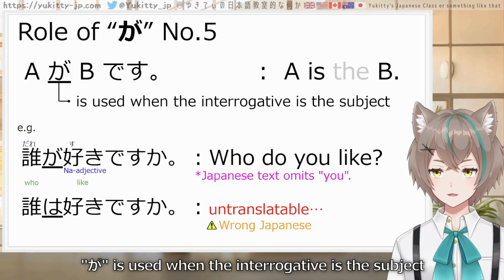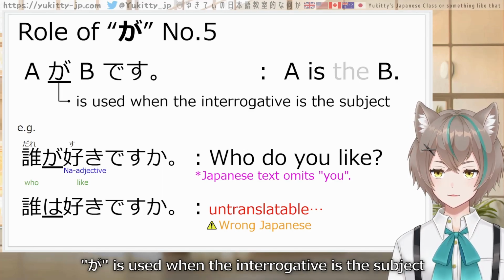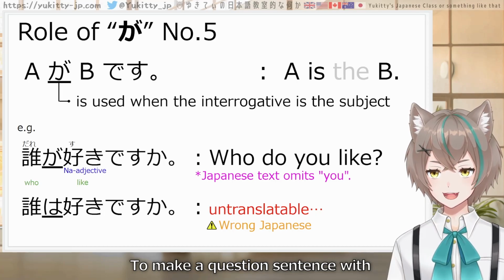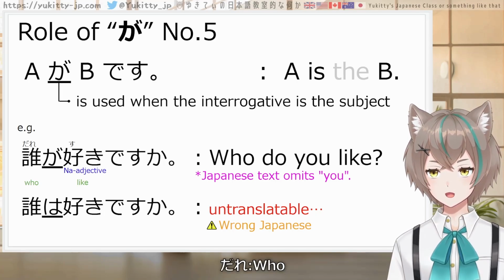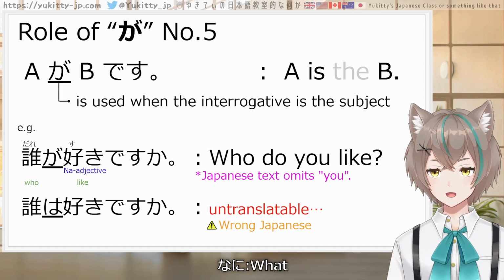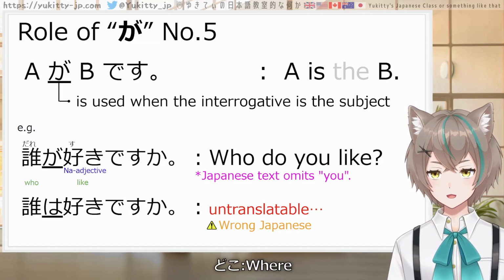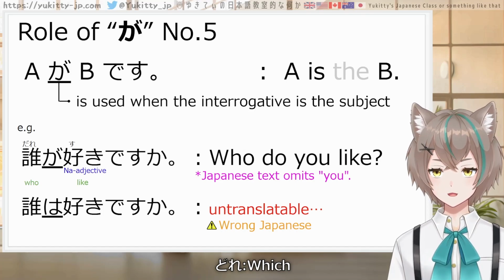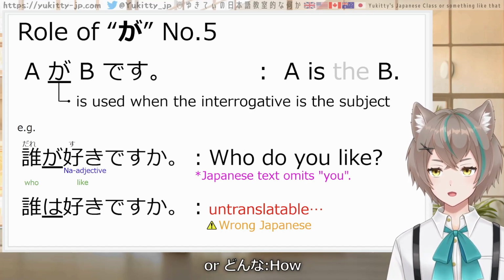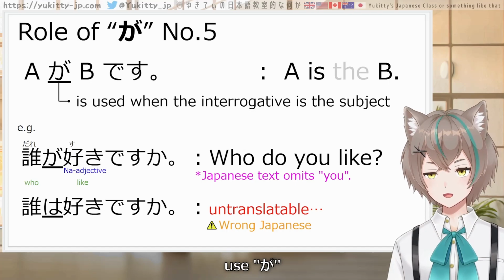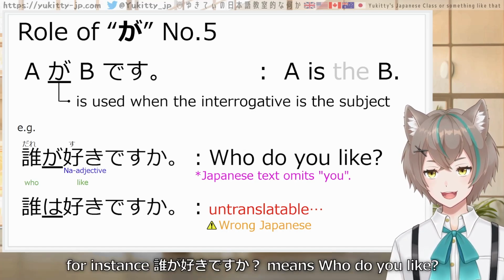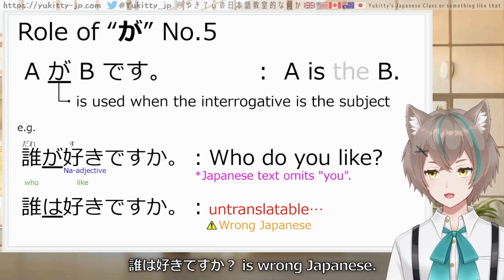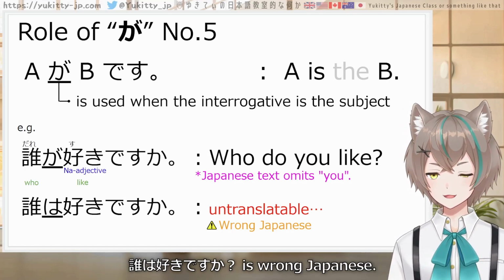Next, ga is used when the interrogative is the subject. To make a question sentence with 誰 who, 何 what, どこ where, いつ when, どれ which, or どんな how, use が. For instance, 誰が好きですか means who do you like? 誰は好きですか is wrong Japanese.